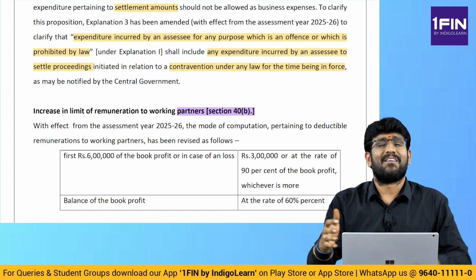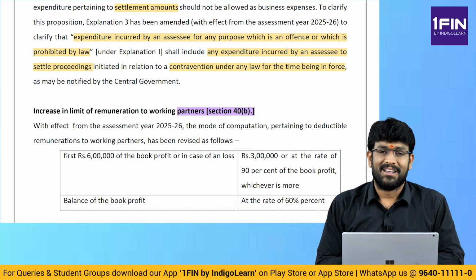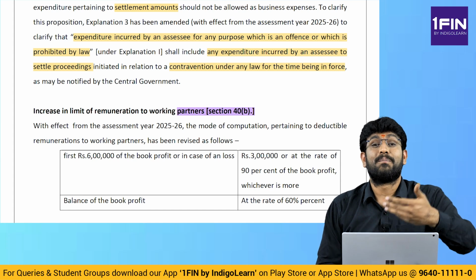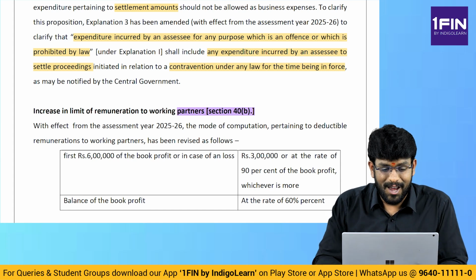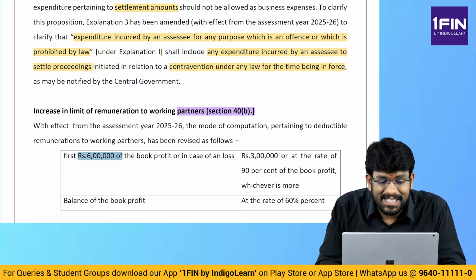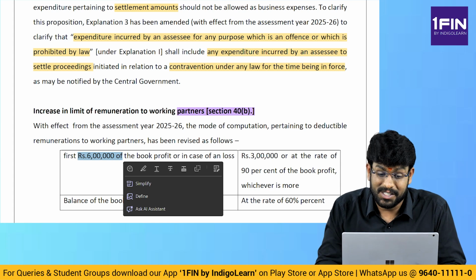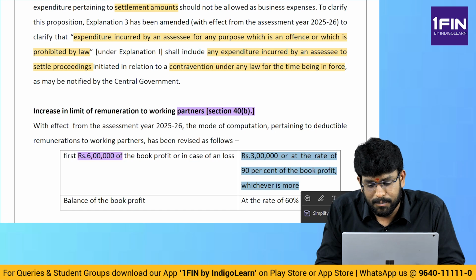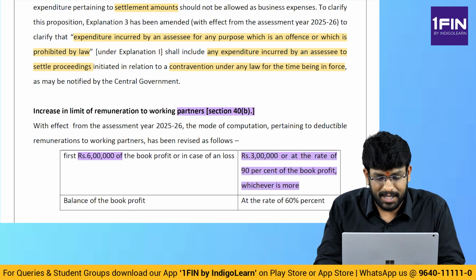Now these limits are very old limits. That is why in the recent Finance Act 2024, these limits have been upgraded. Now what have they done? What are the limits? On the first 6 lakhs. Earlier what was the point? First 3 lakhs. On the first 6 lakhs, or in case of loss, 3 lakhs or 90% of book profit, whichever is higher. And on the balance it is 60%.